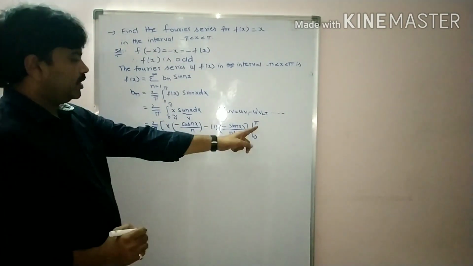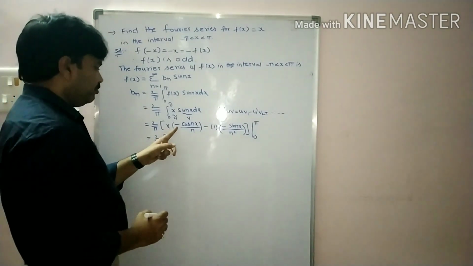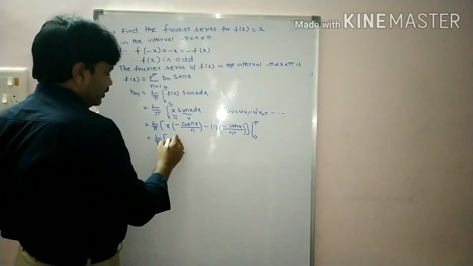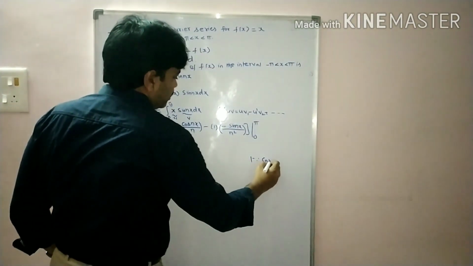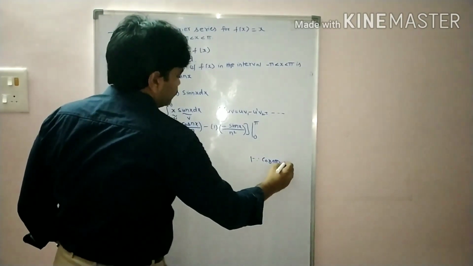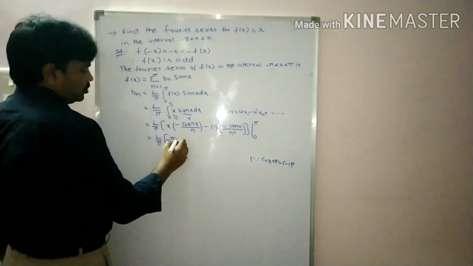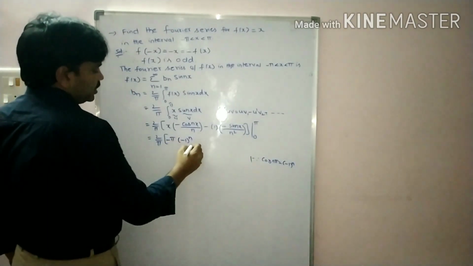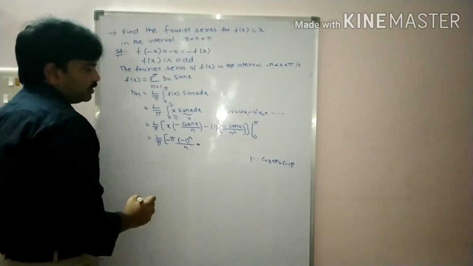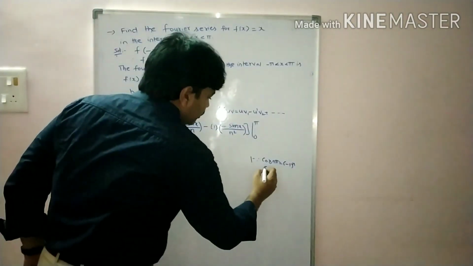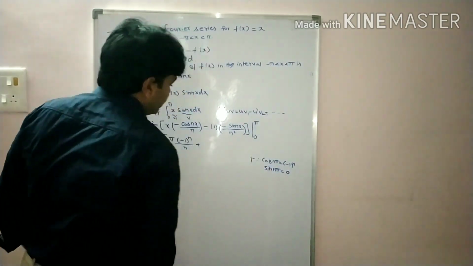That is equal to 2 by pi, bracket. Substitute the upper limit, students, in place of x. So minus pi cos n pi. Cos n pi value is minus 1 whole power n. So minus pi times minus 1 whole power n by n. Minus into minus plus sin n pi. Sin n pi value is 0.